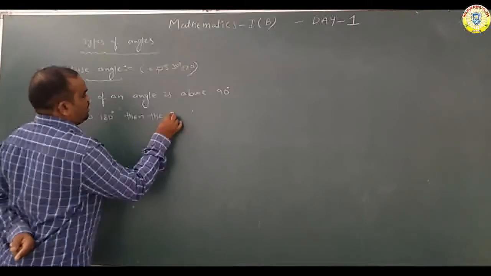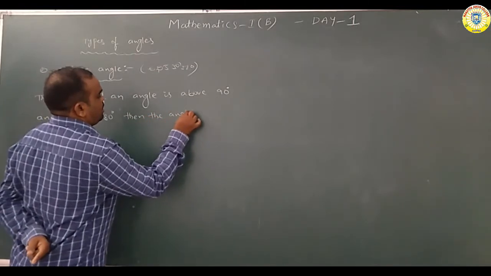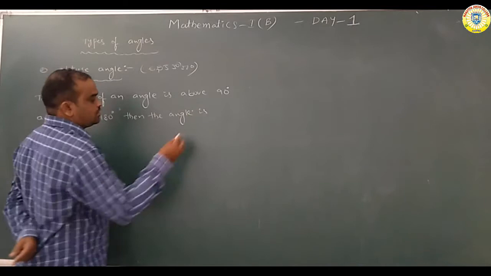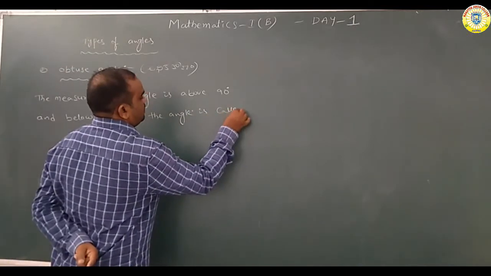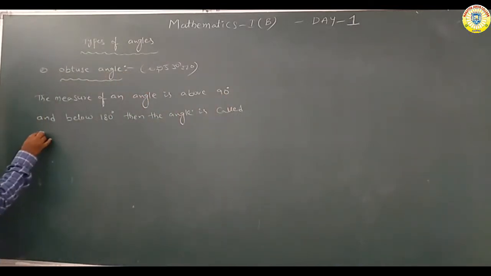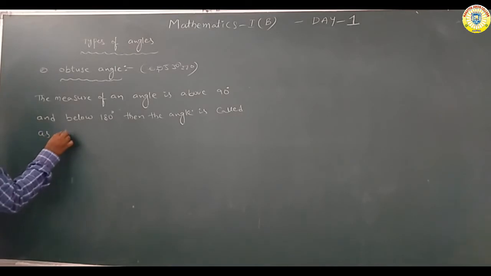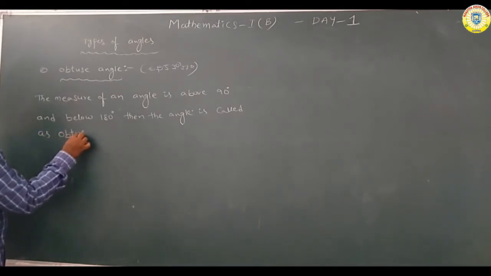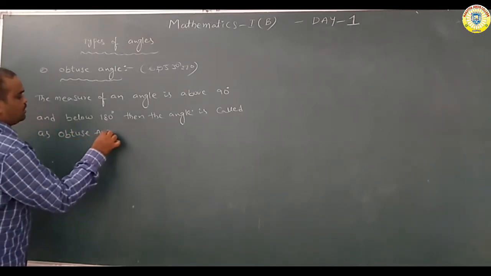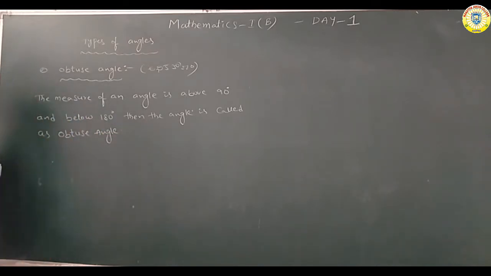Then the angle is called an obtuse angle. Understand?